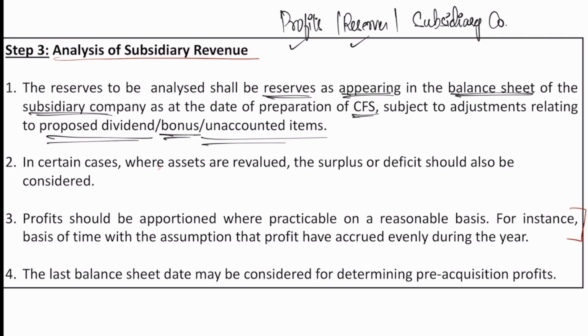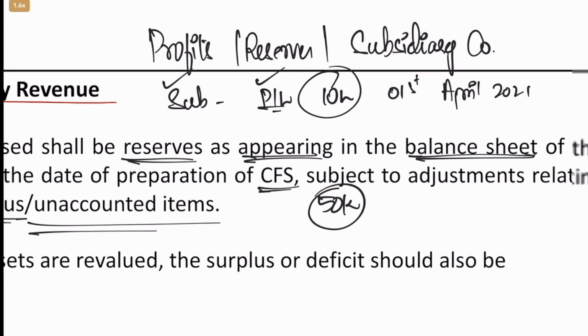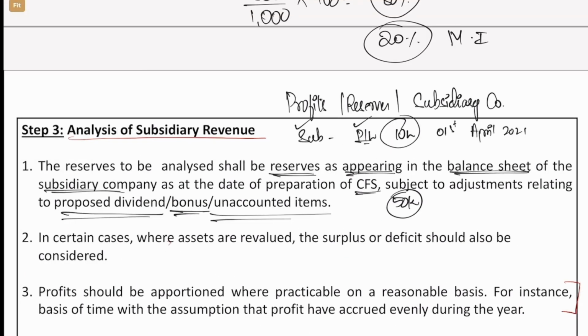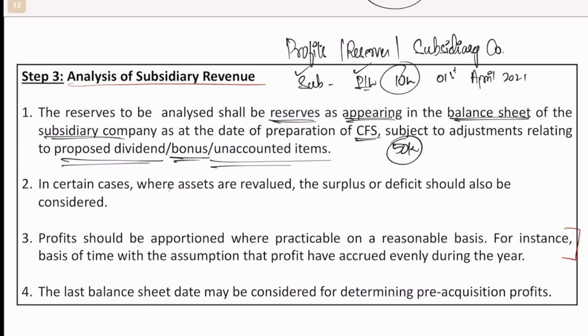So now in the exam, this is something which is often asked. What they will do is they will tell that the subsidiary company had so much in P&L balance, let's say 10 lakh rupees on 1st of April 2021. Out of this 10 lakh rupees, the company issued dividend of 50,000. So how much would be the revised balance of P&L? So based on that, you will have to split. So between the holding company and subsidiary company, between pre-acquisition and post-acquisition, all those things will come into picture.